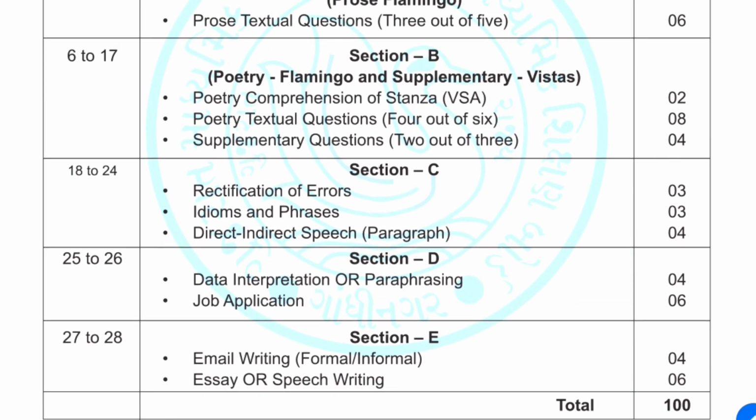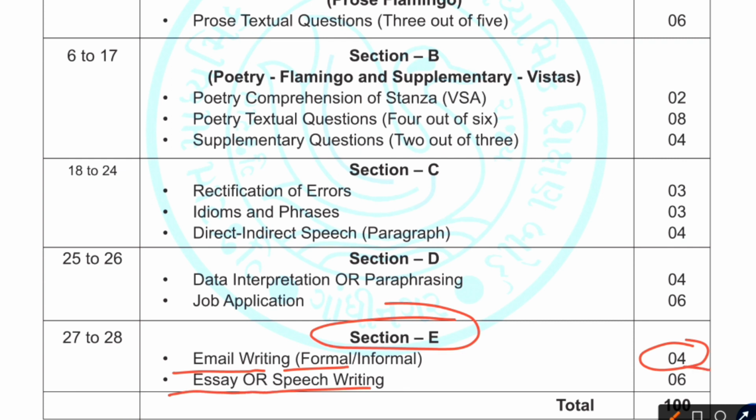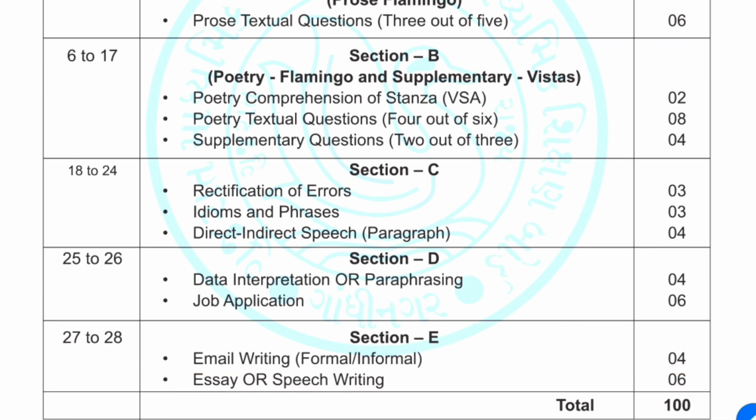And then you have the last section, that is section E. In that, email writing, whether it will be formal or informal, compulsory question, 4 marks, and essay or speech writing 6 marks. So this question is going to carry 10 marks, and this is how you are going to make 50 marks of part B, and in total you have 100 marks. So that is your part A, part B for the students of class 12 science English medium. And this was the format paper style for the academic year 2021-22.